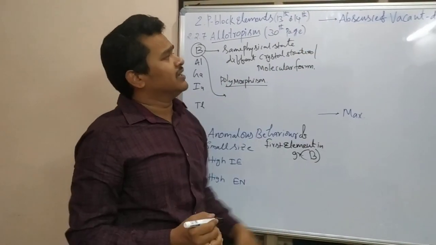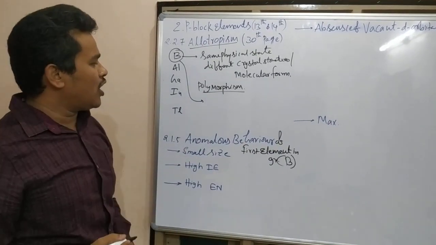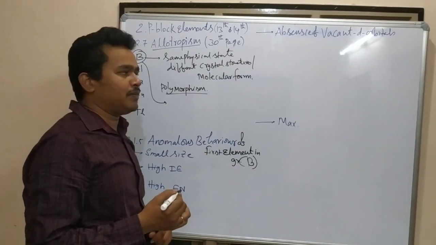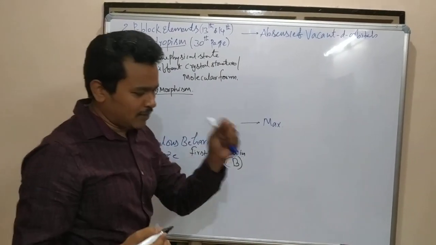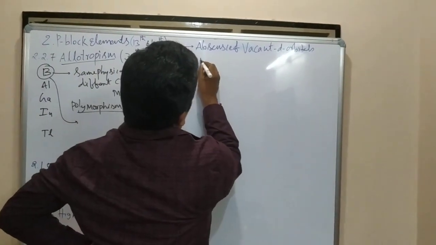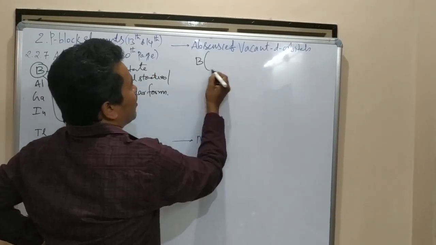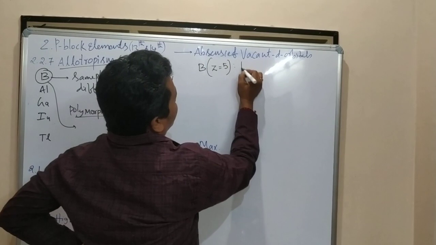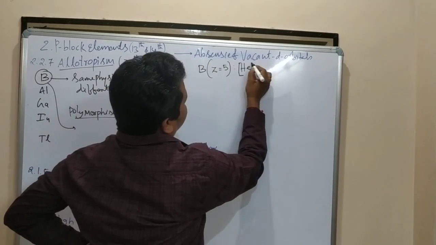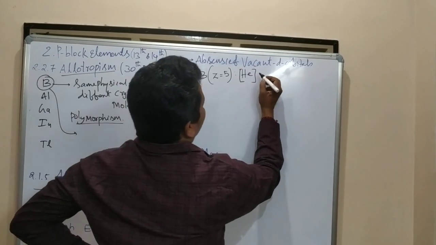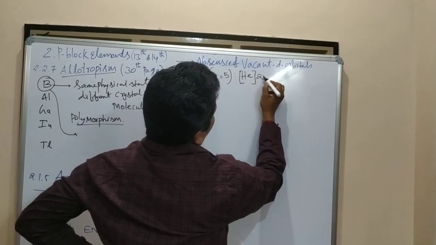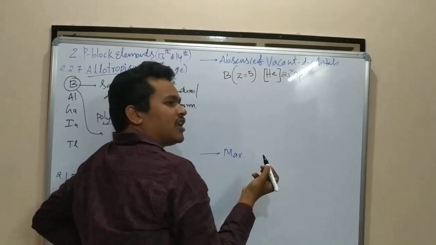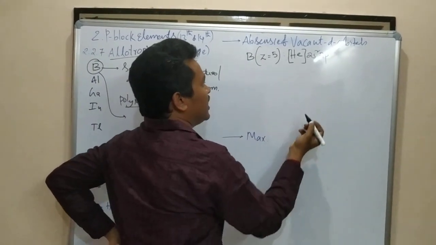The next point to show the anomalous behavior is the absence of vacant d orbitals. They don't have any d orbital. For example, in the 13th group, I will take boron. What is the atomic number of boron? It is 5. What is the electronic configuration here? Helium core, which we discussed yesterday: helium 1s2, 2s2, 2p1. ns2 np1 is the general electronic configuration. Here you write 2s2, 2p1.